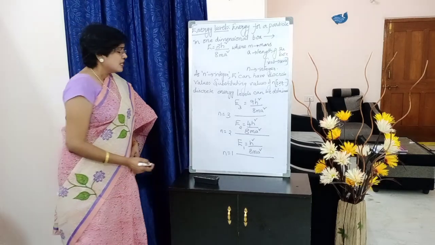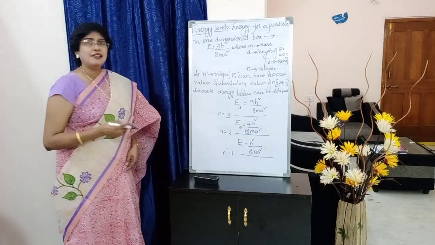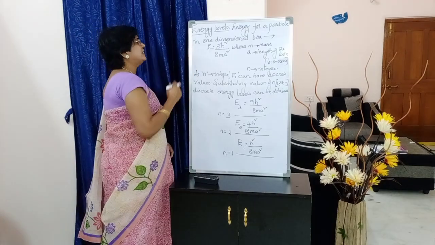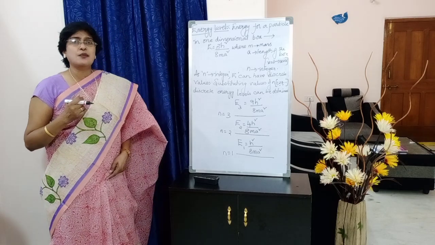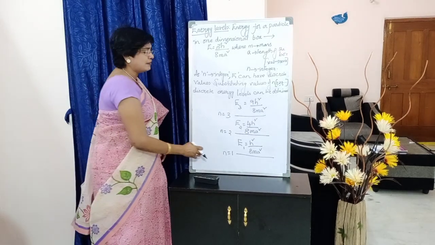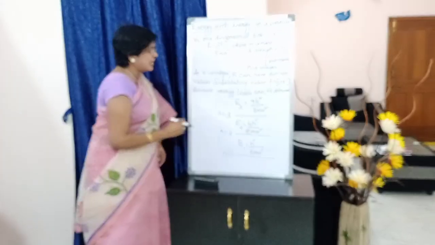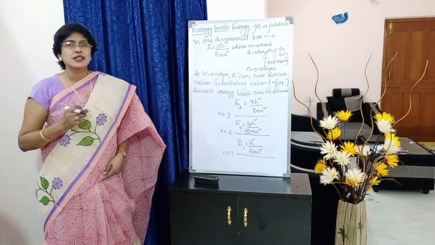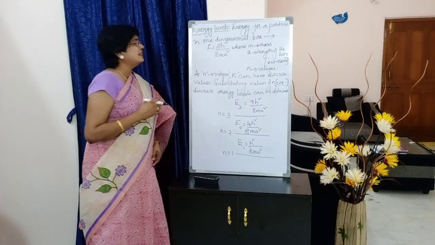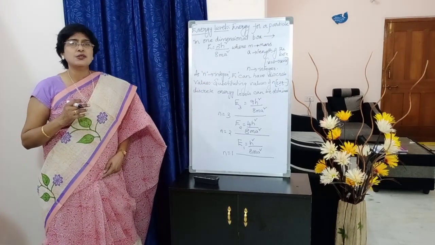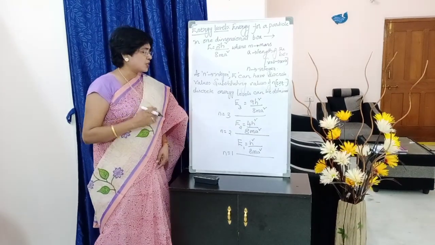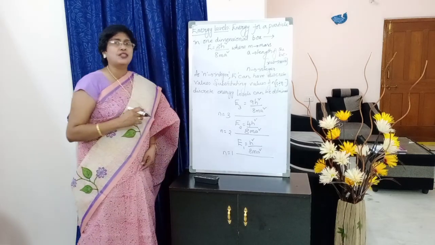Okay, write down. Suppose when n is equal to 1, if we substitute the value of n as 1, this equation changes as E1 is equal to h square by 8 m a square, the first energy level. Next, n is equal to 2. Substituting n value as 2 in this equation, we get E2 is equal to 2 square, means 4h square by 8 m a square. Next, n is equal to 3.